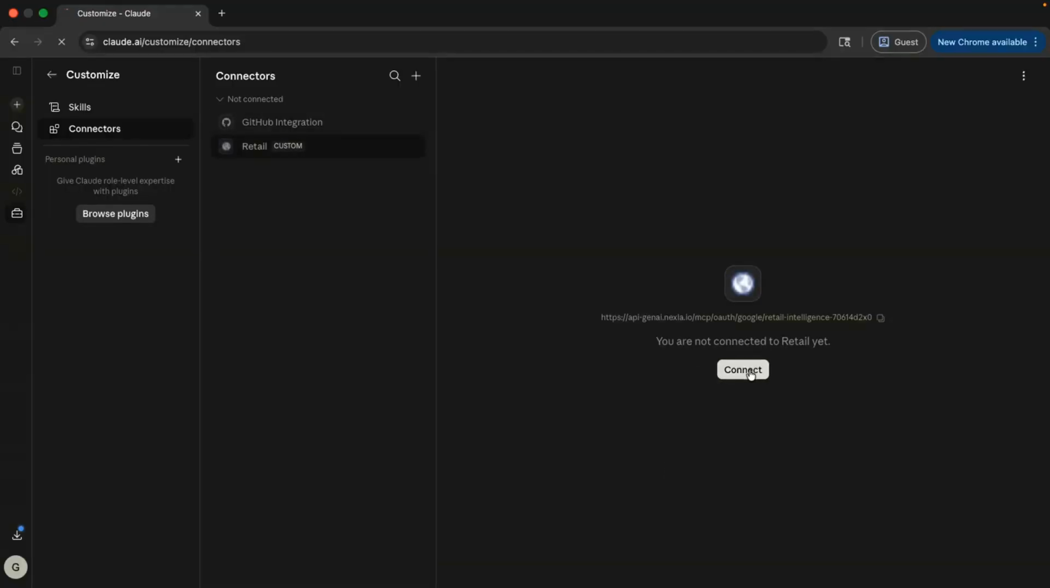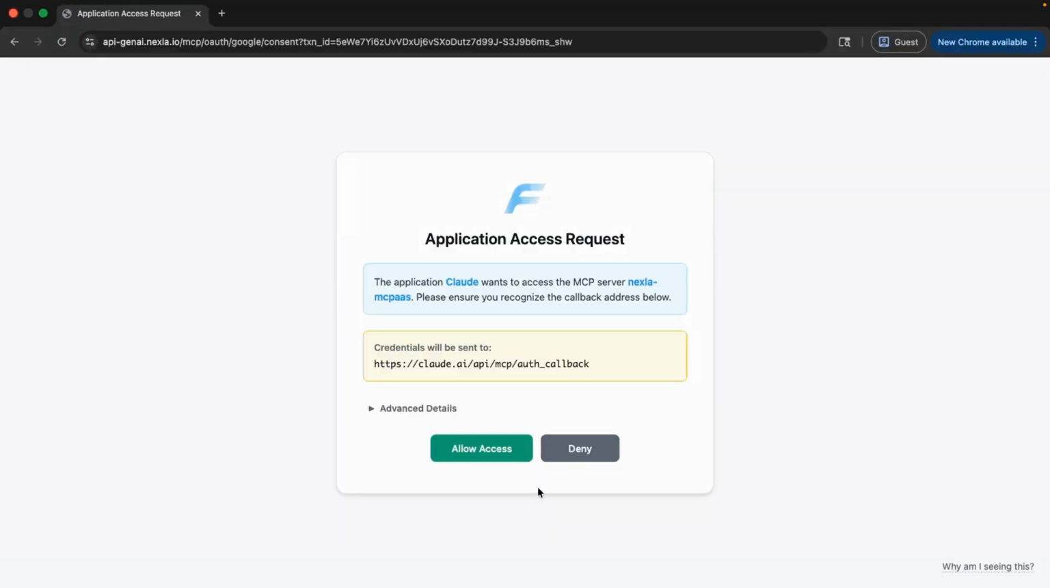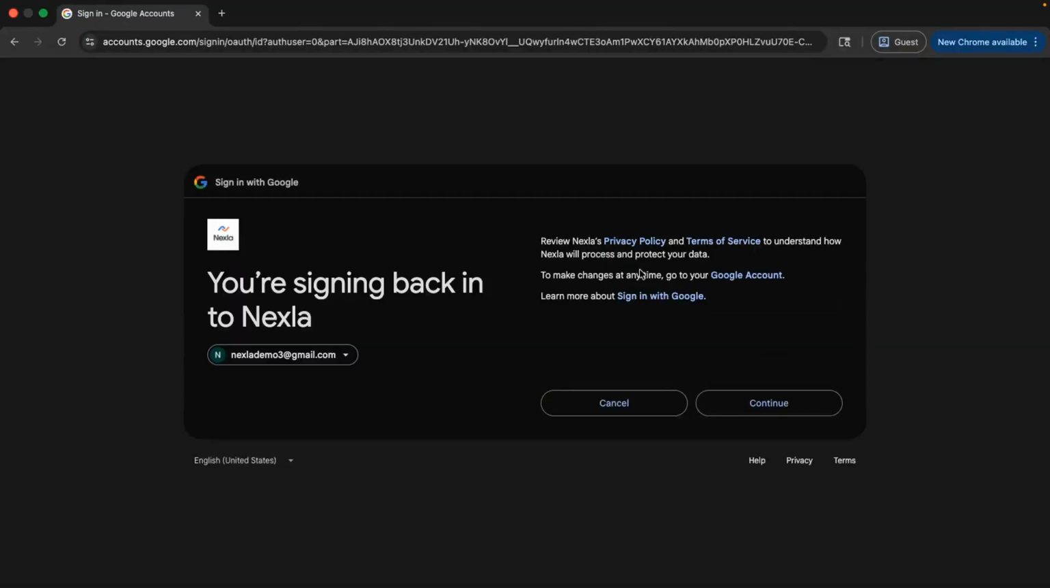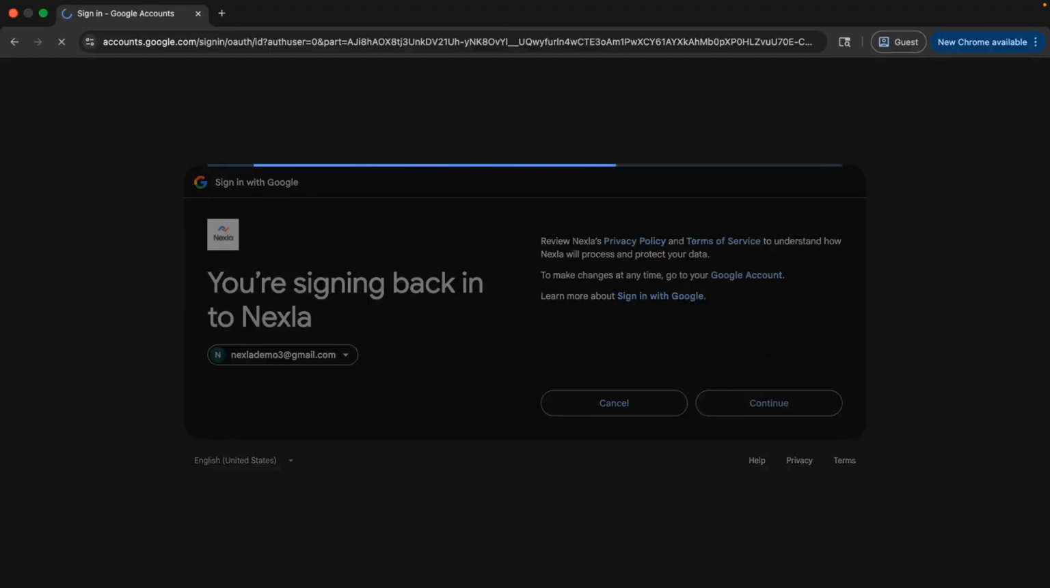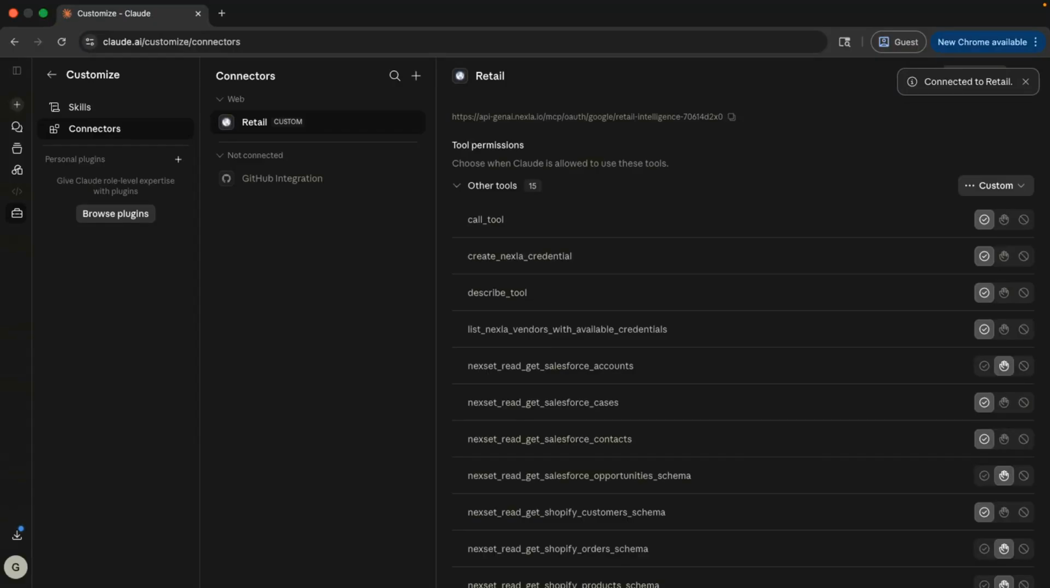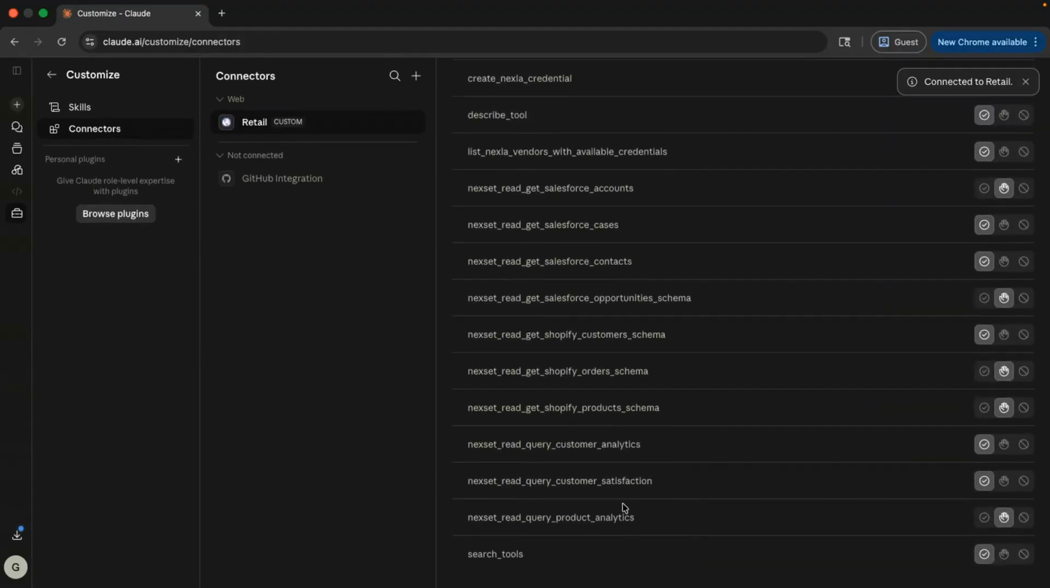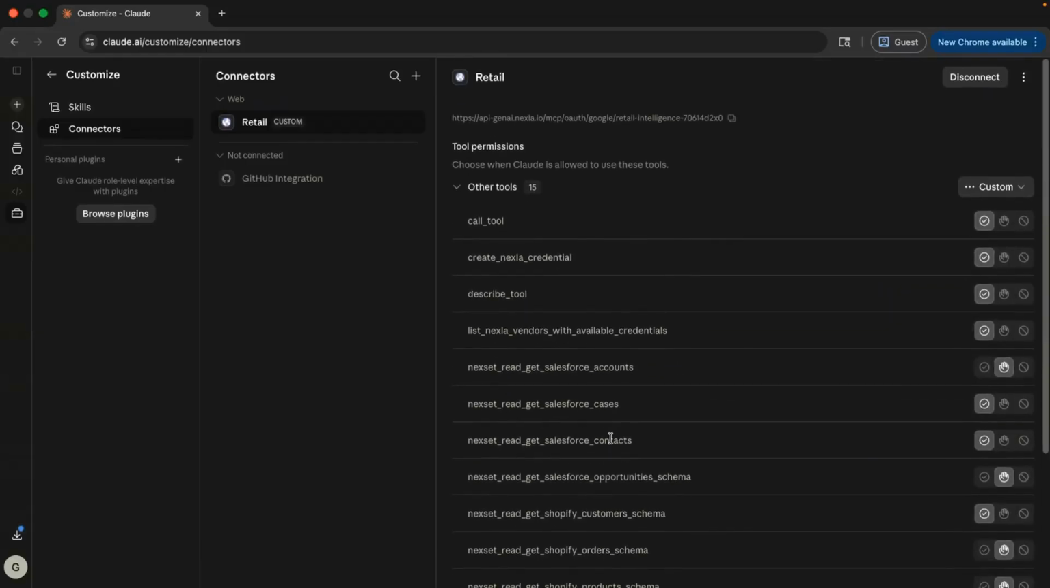Once you hit on add, it will ask you to connect to an authorized account. I'm going to allow access and I'm going to connect through my authorized account. Once it's done, now Claude will be displaying you all the available tools exposed by Nexla, like for querying your Shopify, your Salesforce or your BigQuery data would be shown here.